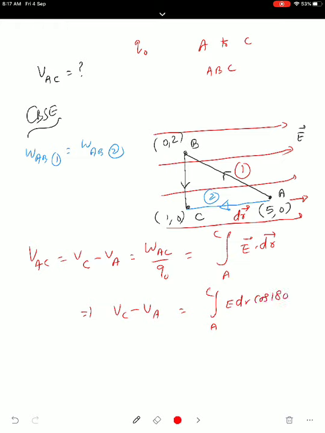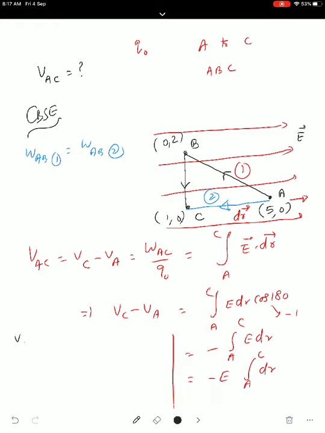So there is no need of going to the point B and coming to C. Directly A to C you can go. So cos 180 is minus 1. So we write this as minus integral A to C E dr. E is constant because a uniform value is given, so minus E integral A to C dr. This is the total length of dr. So this can be written as